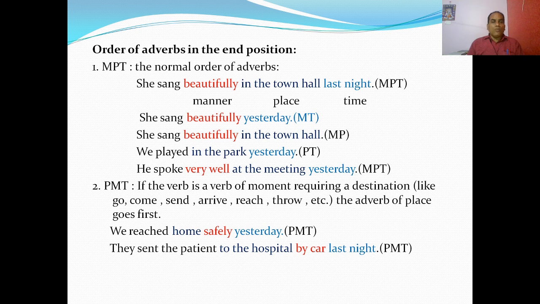The normal order of adverbs is MPT. Here M stands for adverb of manner, P for adverb of place, T for adverb of time. She sang beautifully in the town hall last night. You see, she sang beautifully is the adverb of manner.